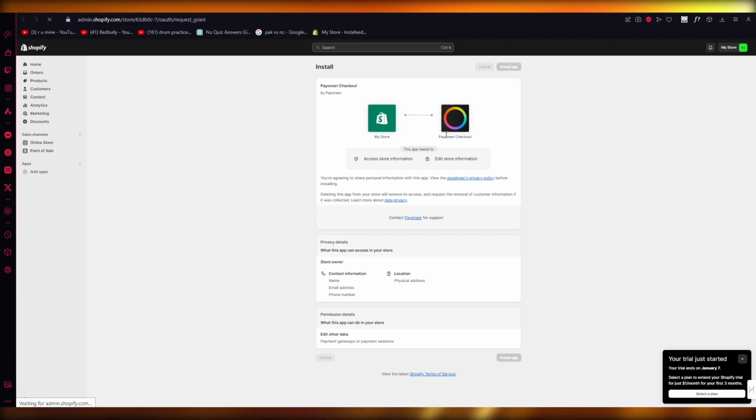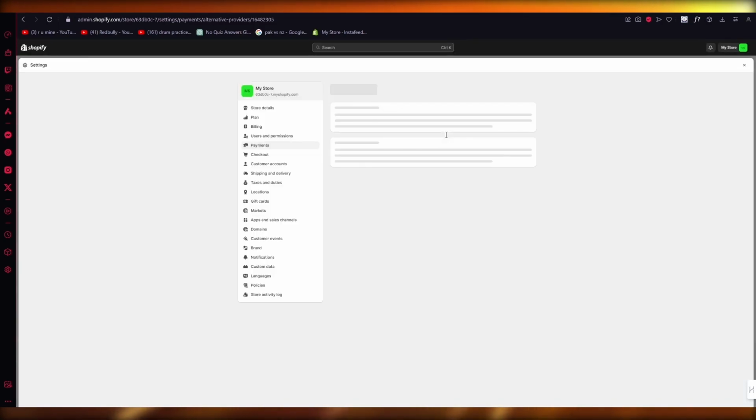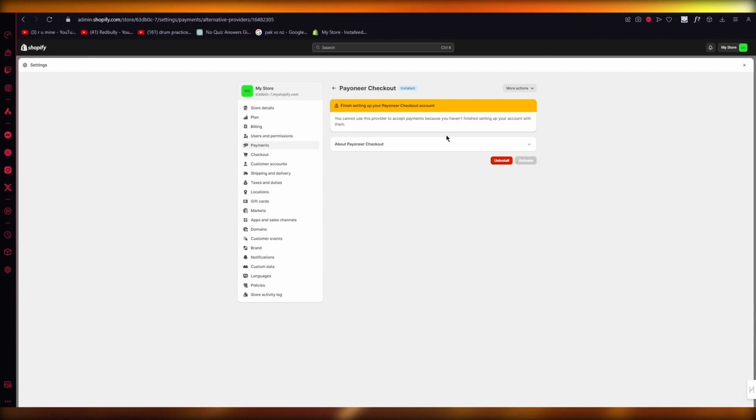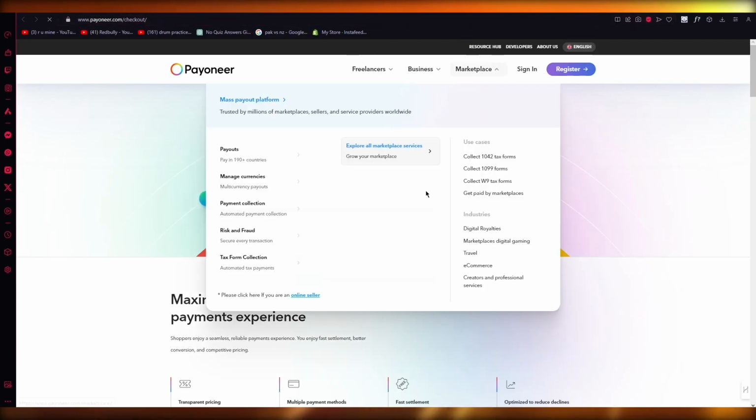And once you click on install app, it will quickly bring you to this section where it says finish setting up your Payoneer account checkout. So you can finish setting these things up by going into the actual management. So you're going to click on manage, where it's going to take you to the Payoneer checkout section.